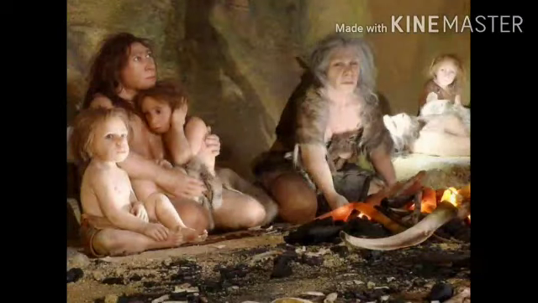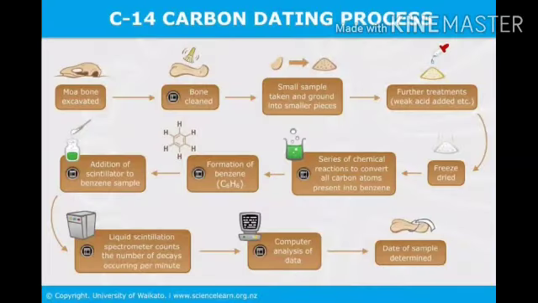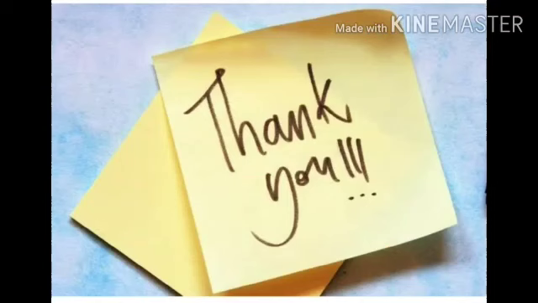Next stage is Homo sapiens. Homo sapiens is a name used for humans that were more advanced than the Neanderthals. Homo sapiens means intelligent or intellectual man. Neanderthals and Homo sapiens were neighbors for some time in Europe. It is believed that due to reasons like conflict with Homo sapiens and inability to adapt to environmental changes, the Neanderthals became extinct. On the basis of carbon-14 dating, it is estimated that the Neanderthals became extinct about 30,000 years ago.